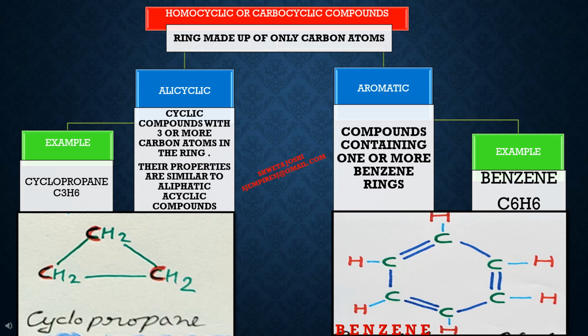Second category is aromatic compounds, and these are the compounds which contain 1 or more than 1 benzene rings. Since the compound is homocyclic, it will contain only carbon atoms in the main ring. Now, taking up example of benzene, there are 6 carbon atoms which makes the main ring and each carbon atom is attached with 1 hydrogen atom for satisfying the valency. So, its formula is C6H6.